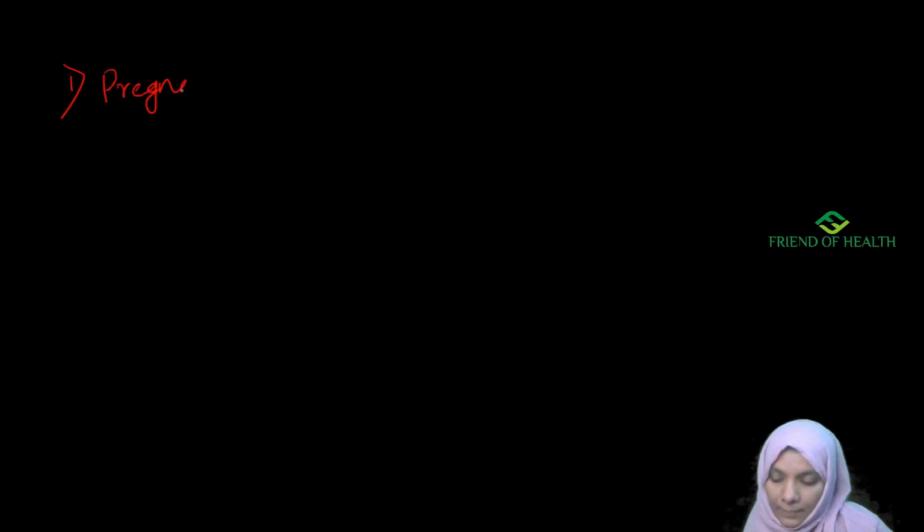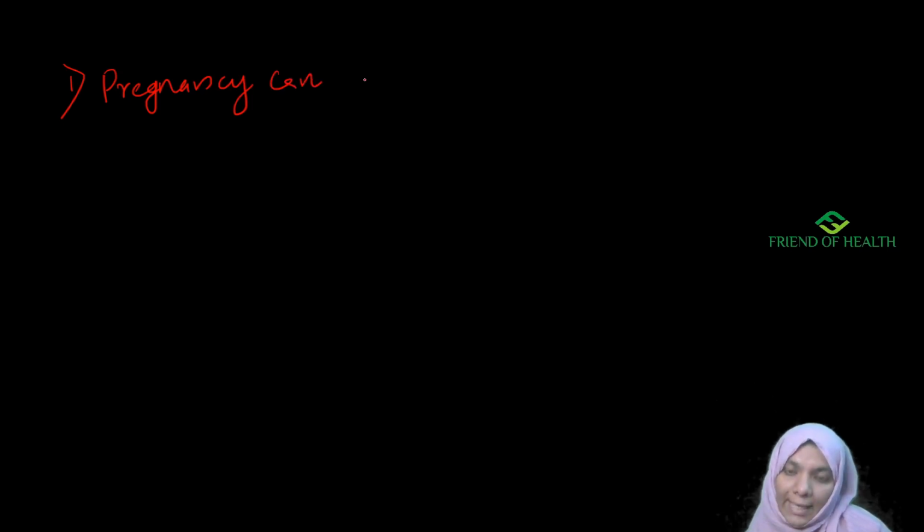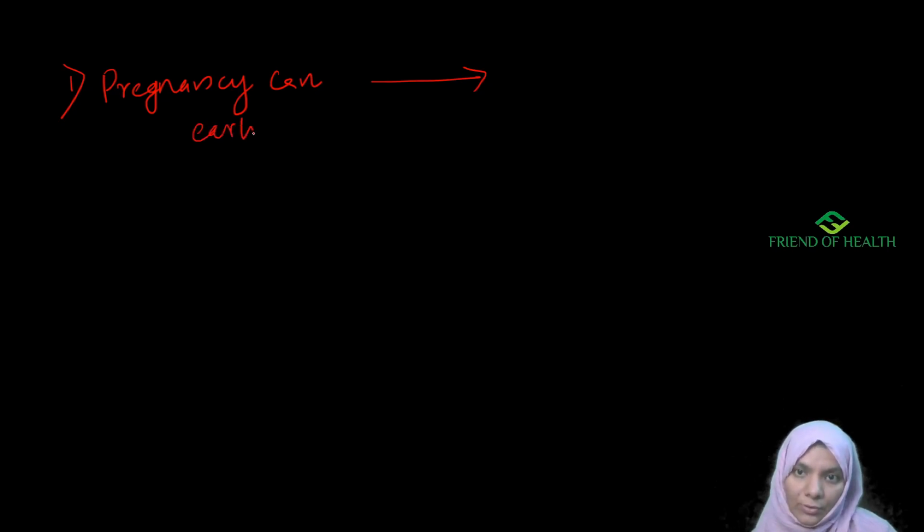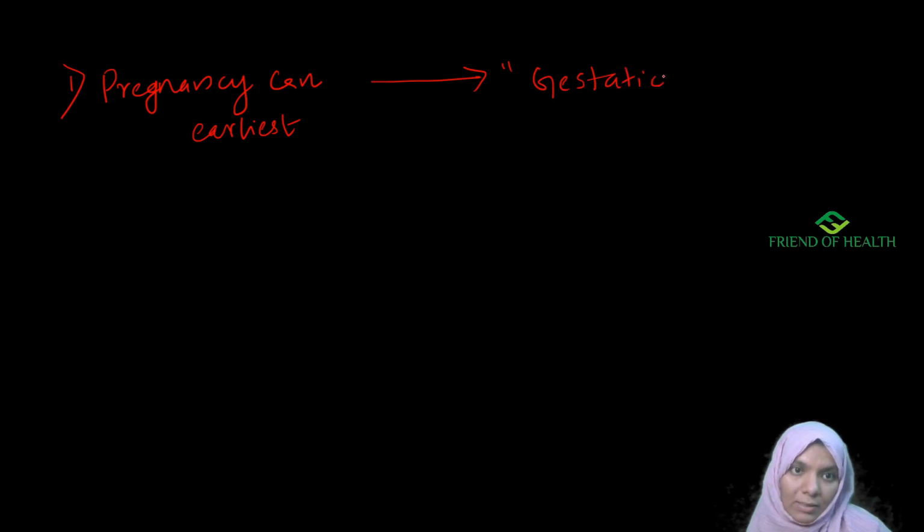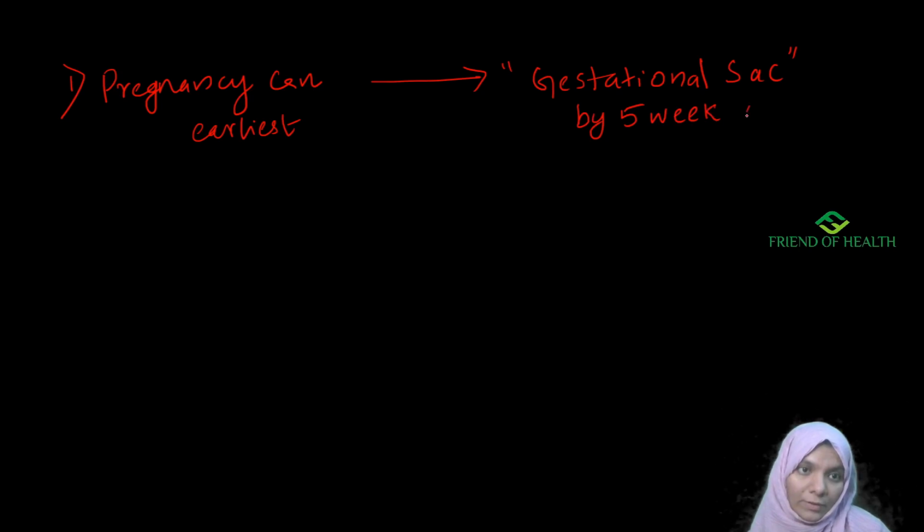So the first one is: the pregnancy can be diagnosed by USG at earliest by. This question is meant to say about the gestational sac. You all know about the gestational sac. It is one of the important points that always repeats in most of the competitive exams. So this is by the 5th week of gestation.